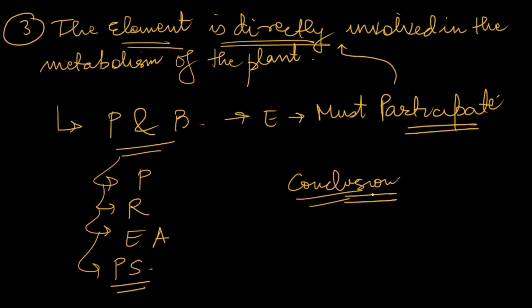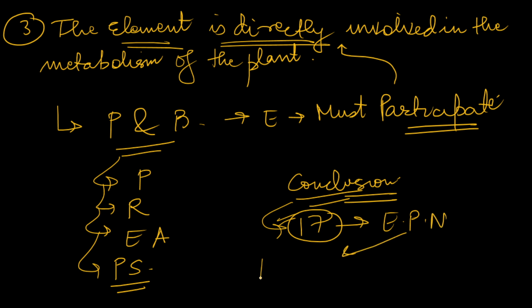So this was the criteria of essentiality, and I think you can conclude by writing that based on this criteria, scientists have identified different essential plant nutrients. Currently we have 17 essential plant nutrients. Some scientists say it is 16, some also say it is 18, but the overall acceptable fact is that you should remember 17. They are divided into macro, that is needed in high amounts, and micro, that is needed in low amounts.